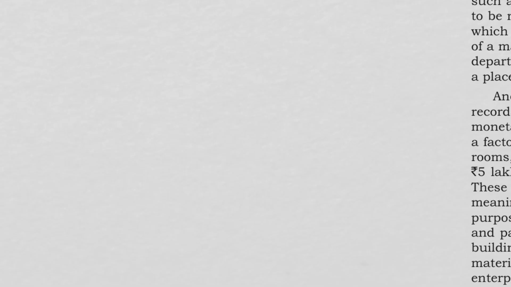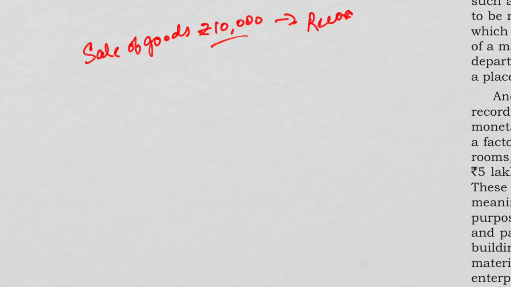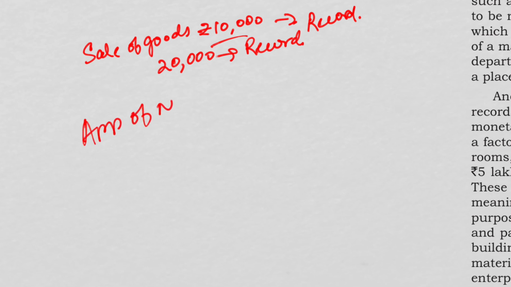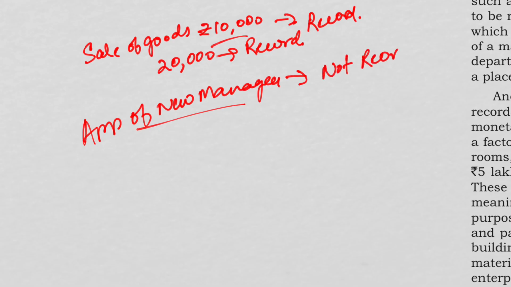We'll take an example. For example, sale of goods of rupees 10,000. So yes, it can be expressed in monetary terms, so we will record it. Salary paid rupees 20,000. Yes, we will record it. But if I say appointment of new manager, we cannot quantify it in any way. This is just a statement that we are making. So we cannot record it.